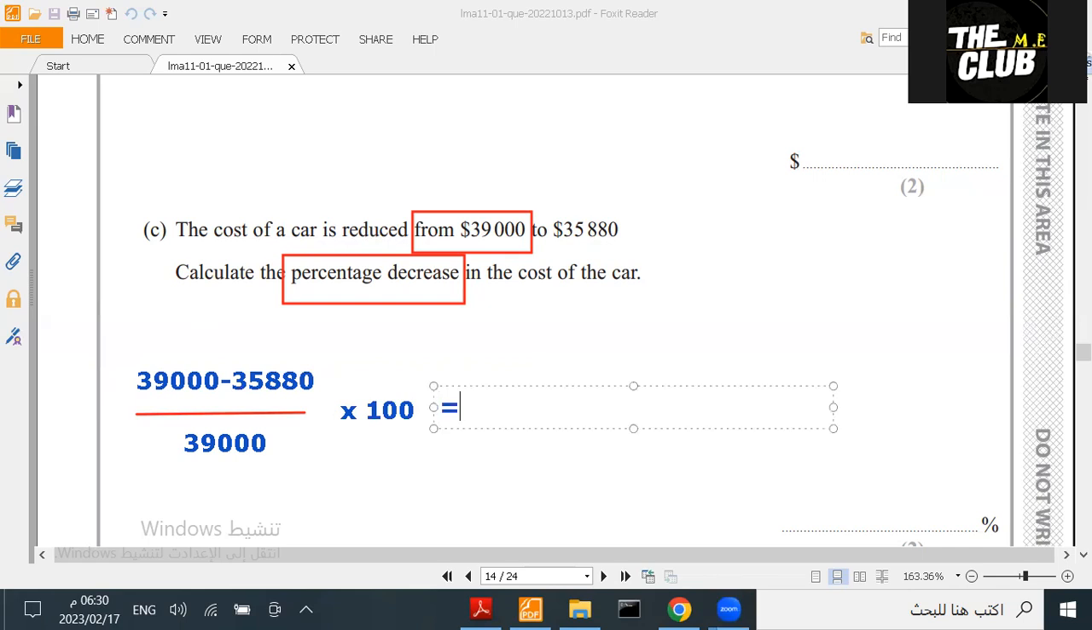You can do all of them in the calculator. Same idea. You say 39,000 minus 35,880 and then divide it by 39,000 and then multiply it by 100. You will get 8%. And this is how you answer a question like this. يبقى ركزوا لأن percentage change لو كان decrease or increase معناه percentage change. معناه نقسم على الأوريجينال نضرب في 100 تطلع لي percentage. I'll put it in the place of the answer. And this is how you answer a question like this. Now let's move on to the next question.